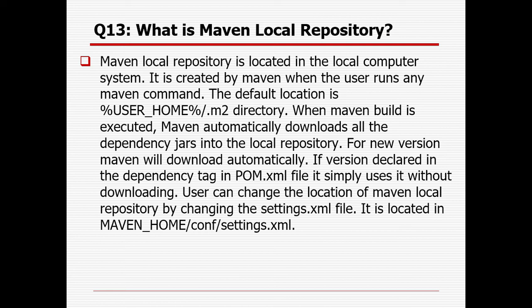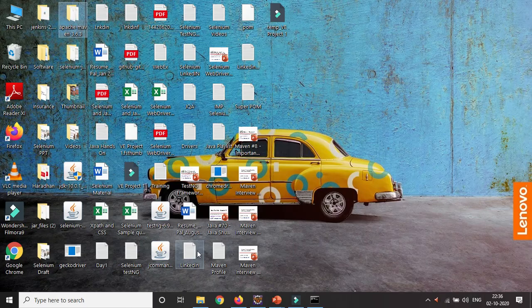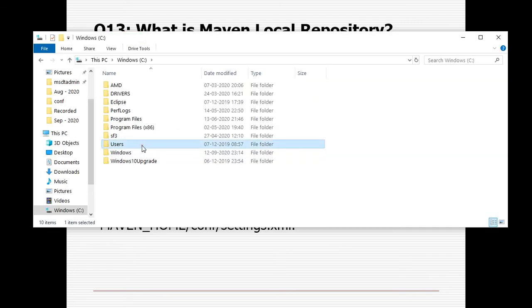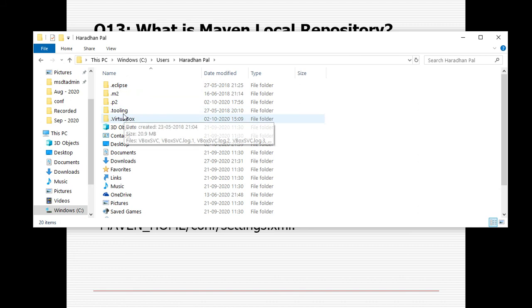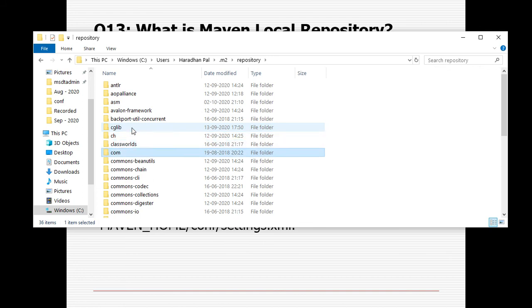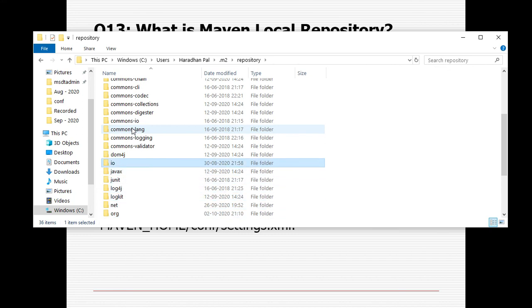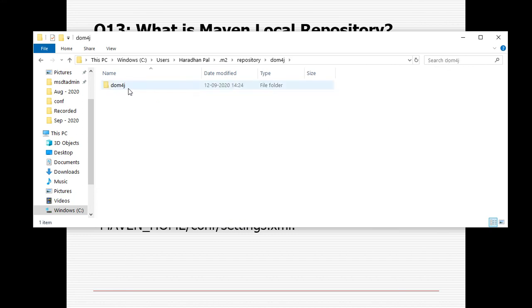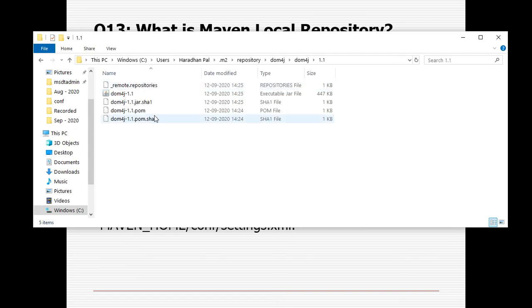The user can change the location of the Maven local repository by changing the settings.xml file. It is located in the Maven home conf folder, and it is an .xml file. I already showed you: if you go to My Computer, C drive, then Users, then the username, you can see the .m2 folder being created, where you can find the local repository. All the jar files, whatever version you will be using, will be available here. If you want to change the path, you can still change it. In case more versions are there, more versions will be available. You will see the repository, dom4j, the jar file, the sha file, the pom file.